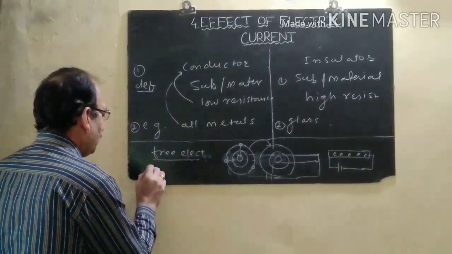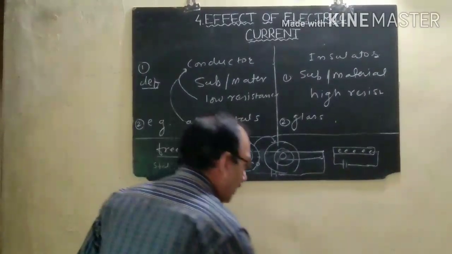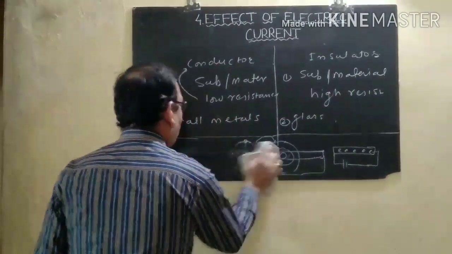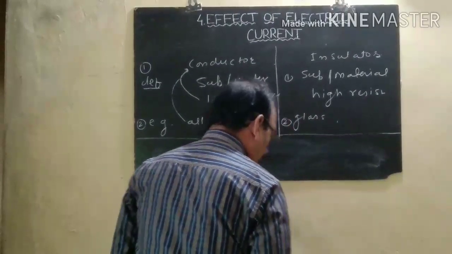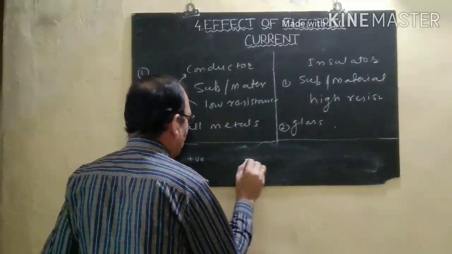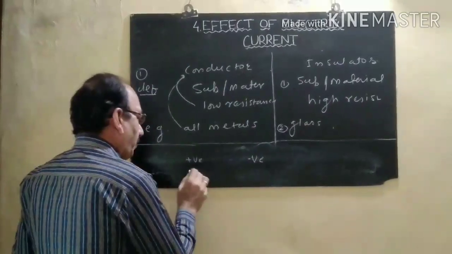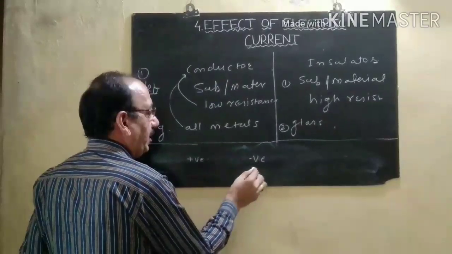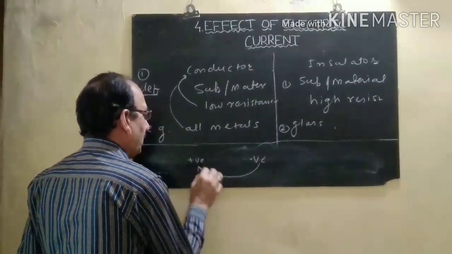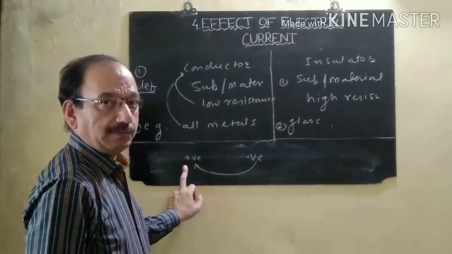Another thing is static electricity. Static electricity means there are two types of charge present, positive charge and negative charge. When the negative charge is transferred from one object to another object, then the object becomes negatively charged.